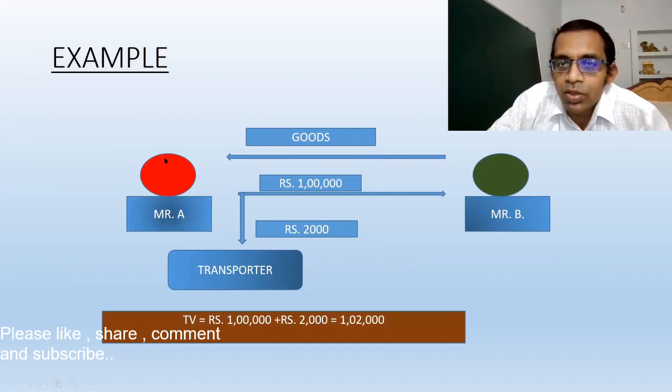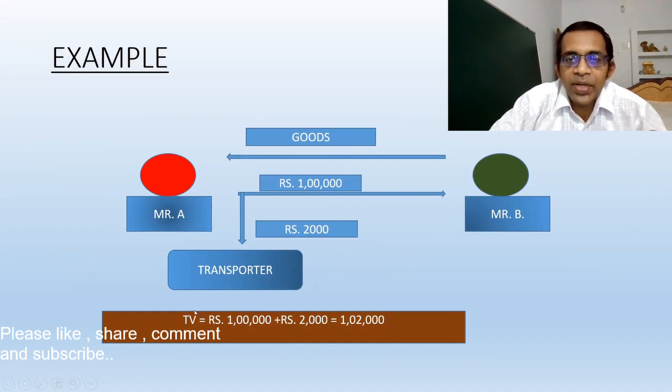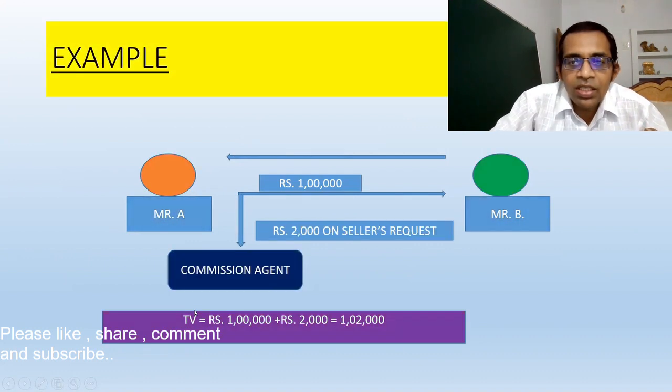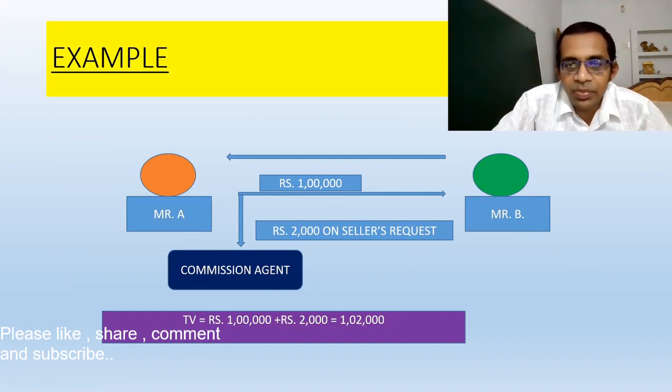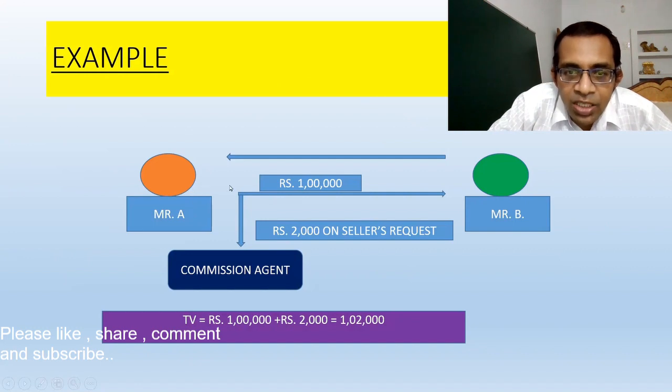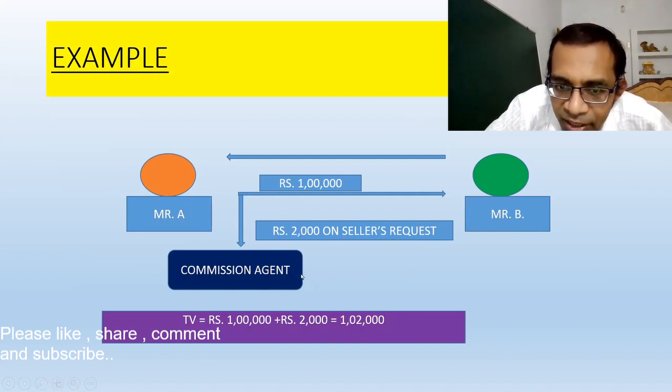Now let us come to the second example, which is a similar case. Mr. A bought goods from Mr. B. Mr. A paid rupees 1 lakh to Mr. B, and Mr. A paid rupees 2000 to a commission agent.